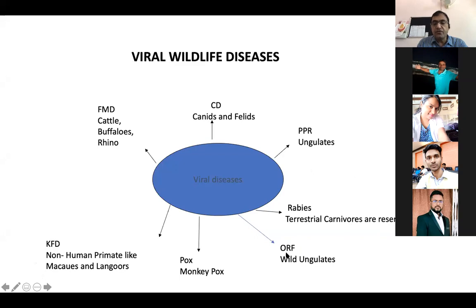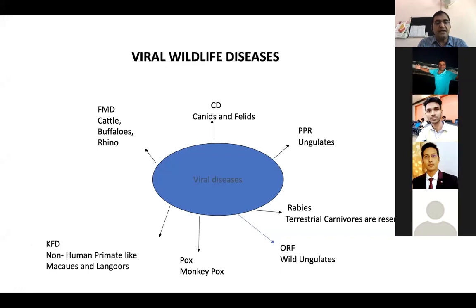So PPR, again rabbits and terrestrial carnivores are reservoir hosts. Then ORF is a very important disease in wild ungulates. Then pox. Different types of pox are present, and monkeys are highly susceptible to pox. And some of the emerging diseases: KFD. What is KFD? Anyone? Kyasanur Forest Disease.